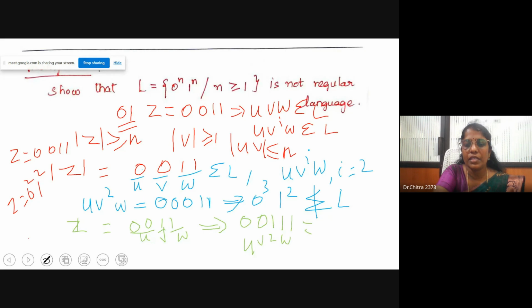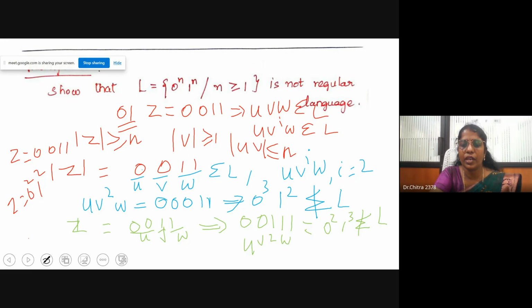How can you represent this one? 0 square 1 power 3. Here there are 2 zeros and 3 ones. This does not belong to the language L. If you take V equal to 0 or V equal to 1, whatever it is, you are not getting the correct syntax of the language L. Hence, we can say that this is not a regular language.